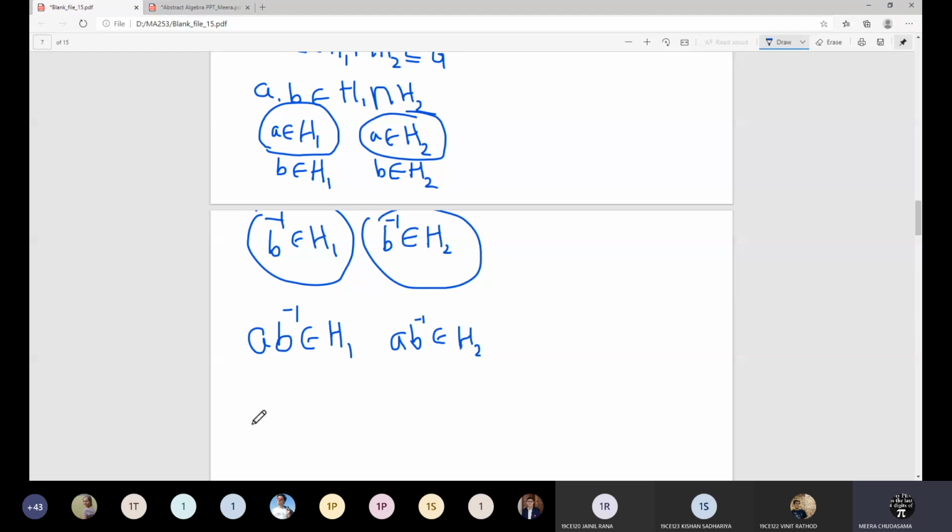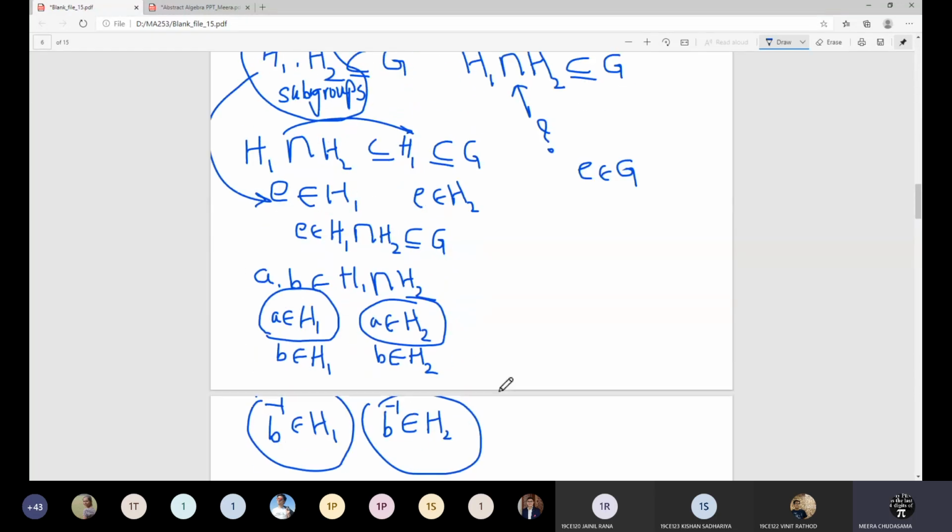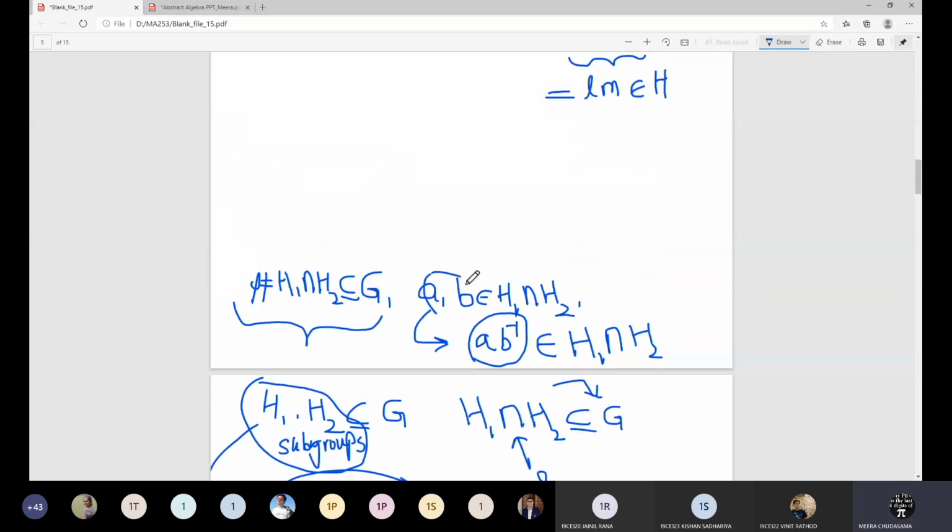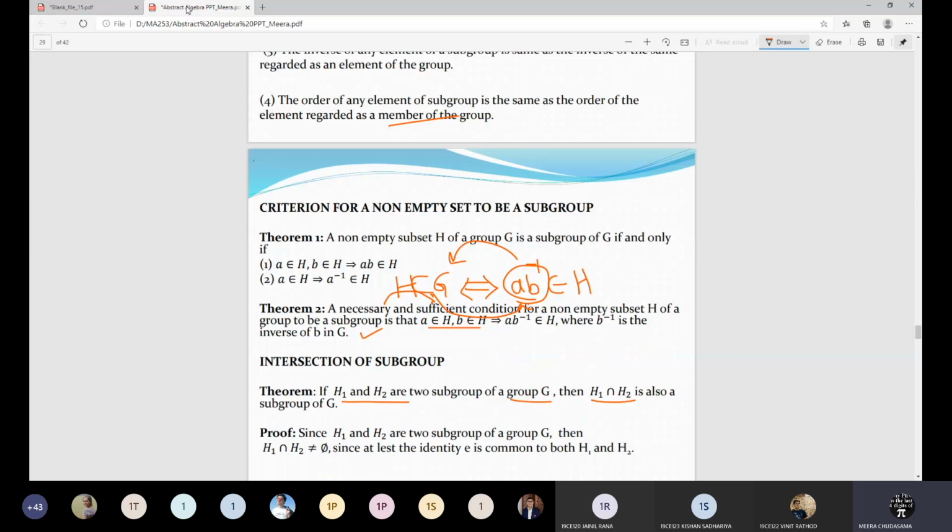That means if you take any two elements in a subgroup, the binary operation closure property will be satisfied, and therefore this will be in H1 and H2 both, and combinedly I can say AB inverse will also belong to the set H1 intersection H2, and this is what we want to prove. We have started with any two elements in the intersection, and the corresponding AB inverse has to be in H1 and H2, and therefore from the necessary and sufficient condition, I can say the intersection of two subgroups is a subgroup.